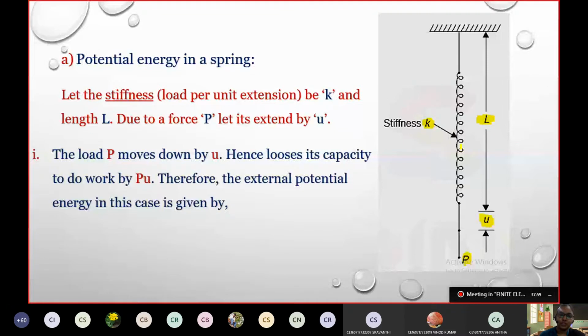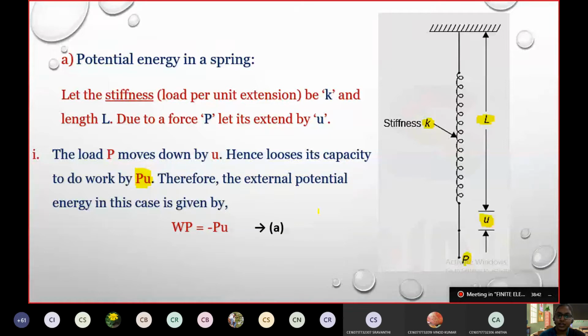The capacity that is lost due to gravity has the equation Pu. Therefore, the external potential energy, which means the work potential, for a spring is given by minus Pu. Minus Pu is the work potential for the spring element.